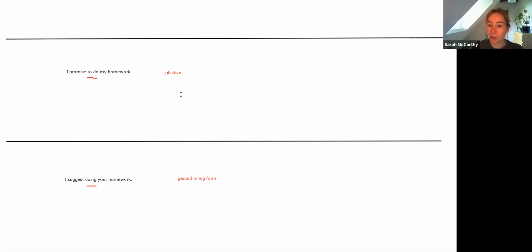So when we have two verbs in a sentence, the second verb is either the infinitive or the gerund, the ing form. The problem with these is there's no real rules. The only thing you could say, perhaps in an exam situation where you have to fill in the second verb and you're not sure, the first one has a kind of future meaning.